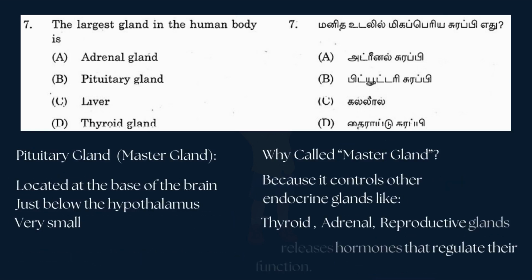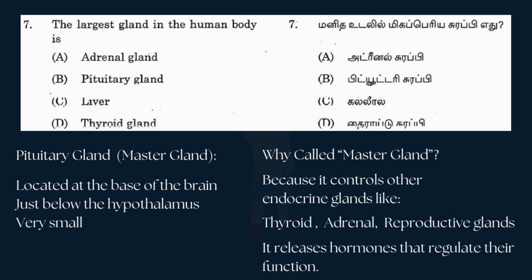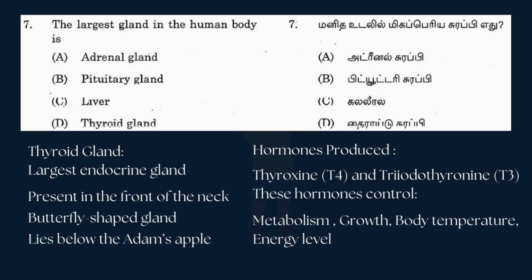And now about the pituitary gland. It's also known as the master gland, and it's located at the base of the brain. It's just below the hypothalamus, and it's very small in size. Why is it called the master gland? Because it controls other endocrine glands like thyroid, adrenal, reproductive glands, and it releases hormones that regulate their function.